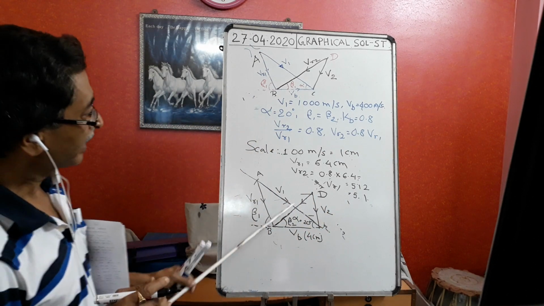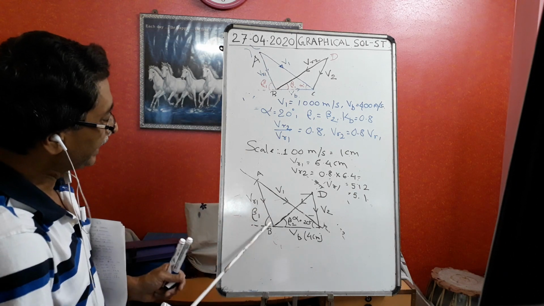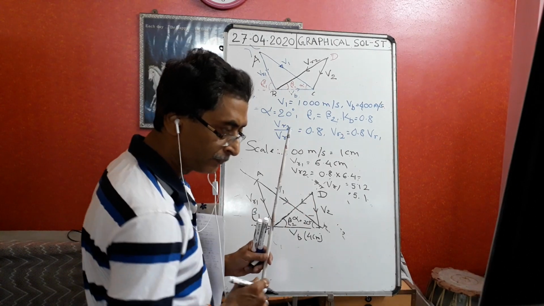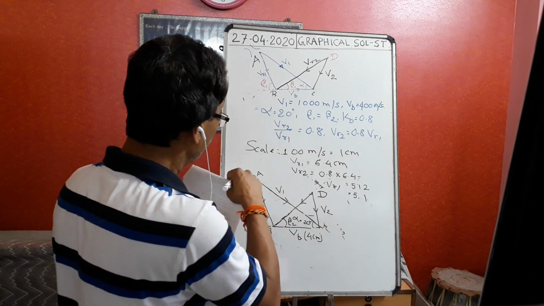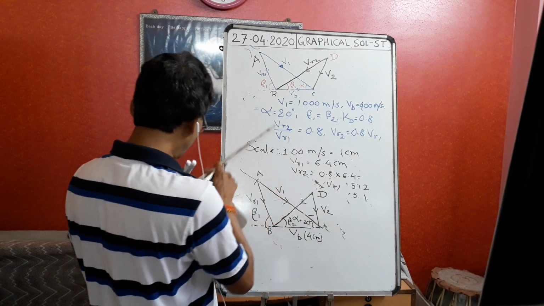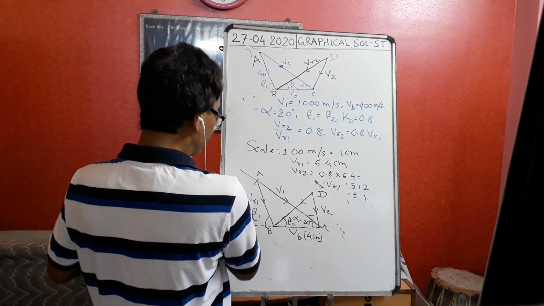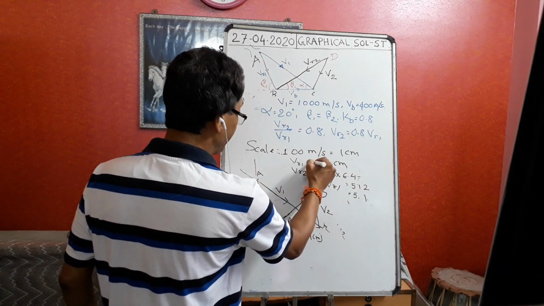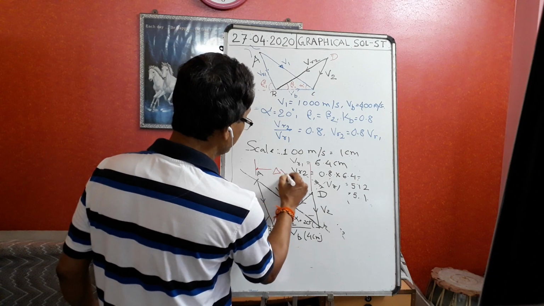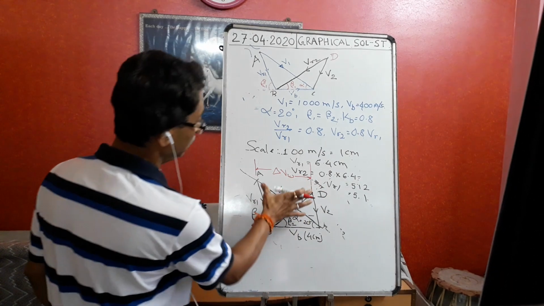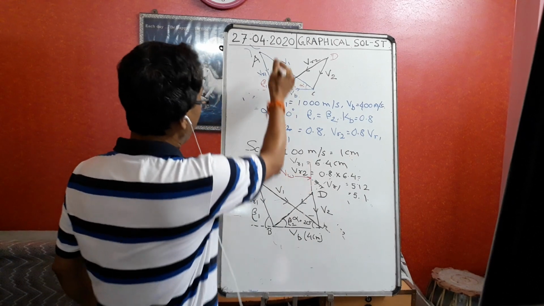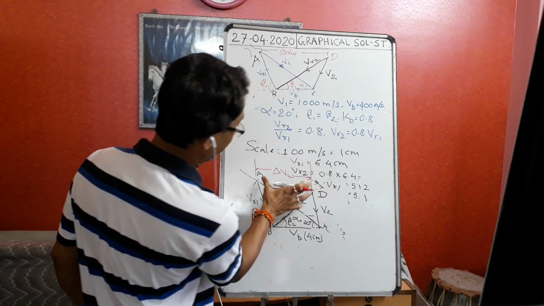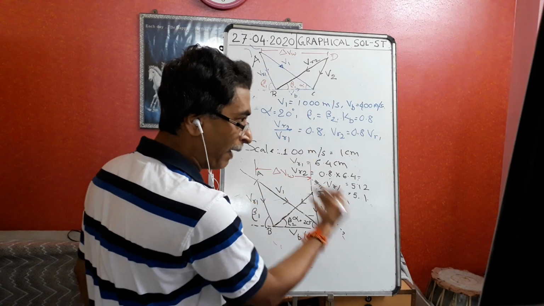Now this inlet velocity triangle and outlet velocity triangle are not similar. They are different. Then what is the del VW? How will we find out the del VW? If from this point, from A point, I draw a vertical line, this will be my del VW. I will measure it, and I will see. Earlier del VW was more. Now del VW has become less. Why? Due to friction, some power is lost.